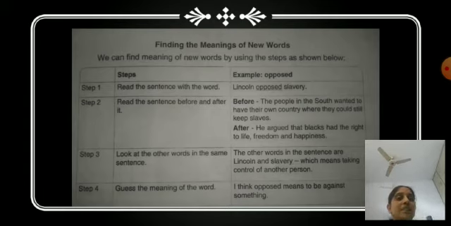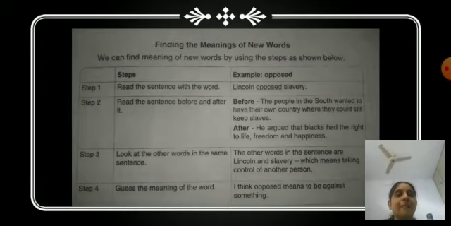Step 3 is to look at the other words in the same sentence, the words given in the sentence in which the difficult word is there. And the fourth step is to guess the meaning of the word. Based upon the other words' meanings, we will guess the meaning of the new word.